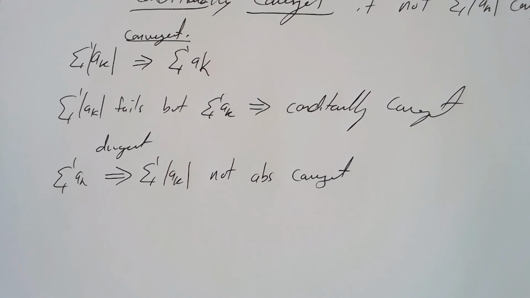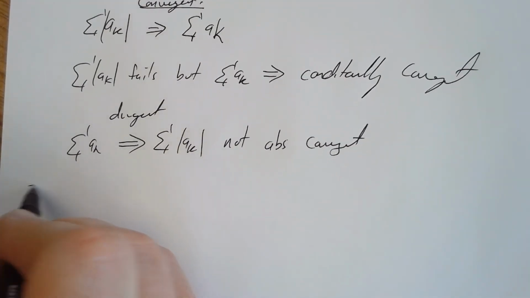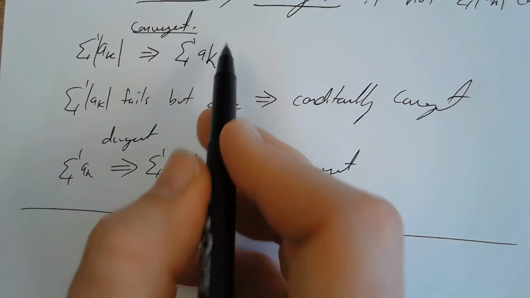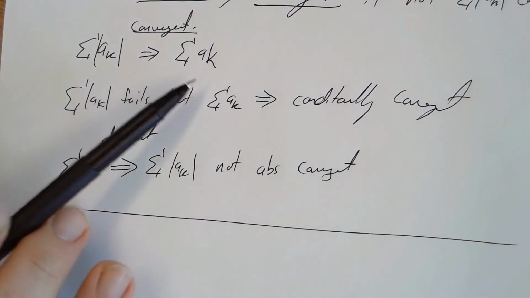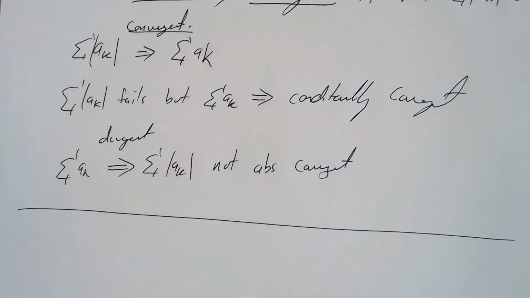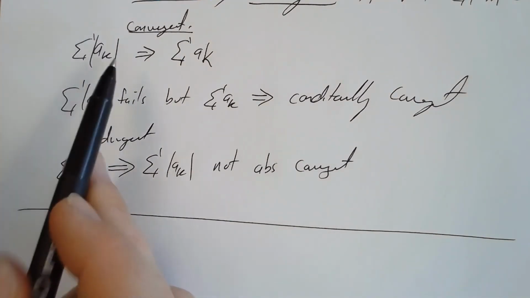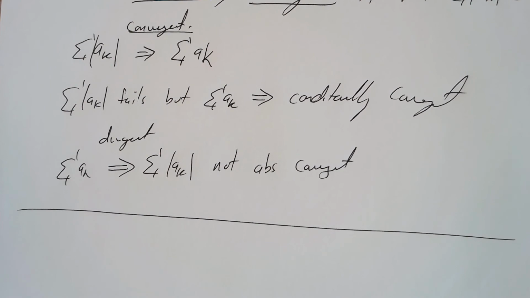Now, with all this being said, we're still going to start with the basic rules of testing convergencies. We can, in most cases, start by testing the original function on whether or not it's divergent. If I can prove that the original series is divergent, then I'm done with the problem. It's not absolute, it's not conditional, it's simply divergent. However, if I can't conclude that it's outright divergent, then it might be better for me to jump back over to the absolute value series and prove that it is convergent.